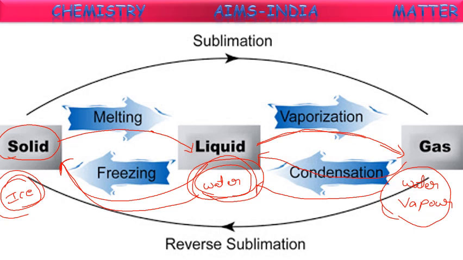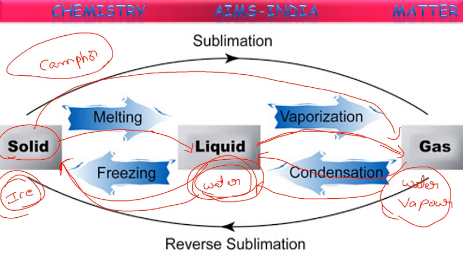Some substances convert from solid to gaseous state directly. The best example is camphor. This camphor we use for puja purposes, right? While giving the arati, camphor is like white tablets, or naphthalene balls. Those naphthalene balls are also used to keep away worms, kept in the clothes rack, right? So this process from solid directly to gas is called sublimation. Again gas directly to solid is called reverse sublimation, right? So these are the interconversions.